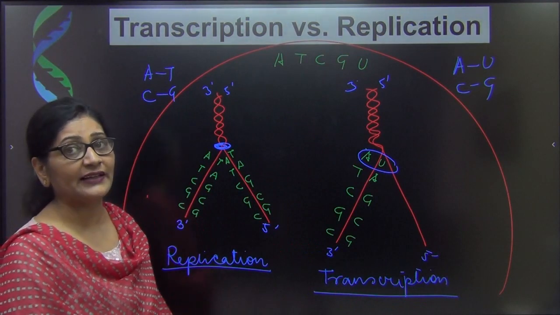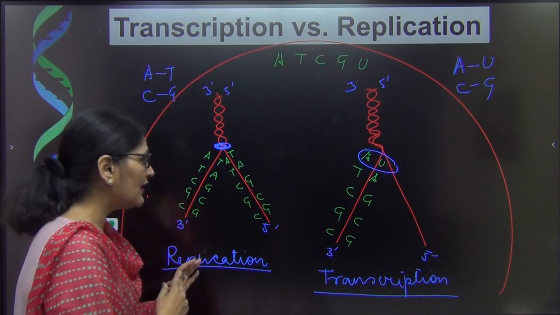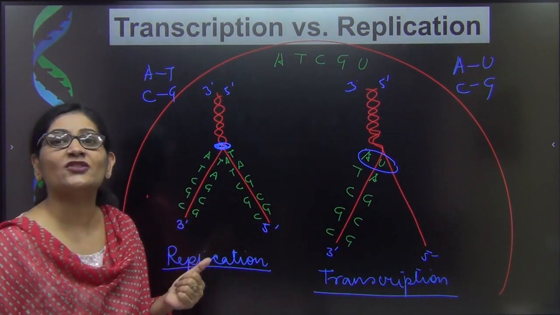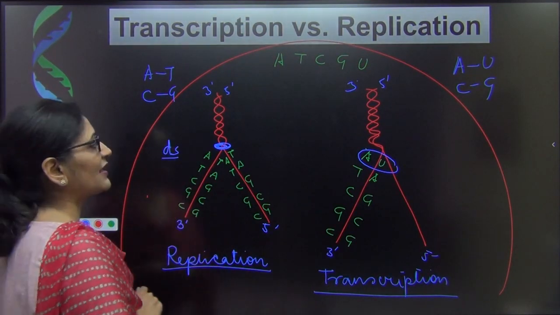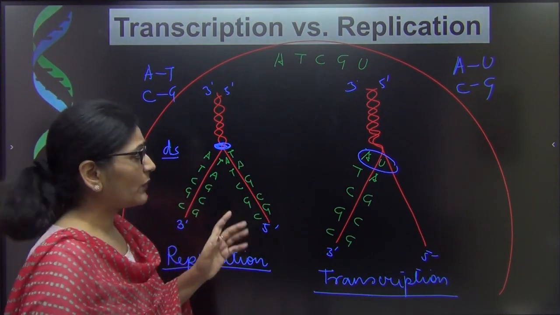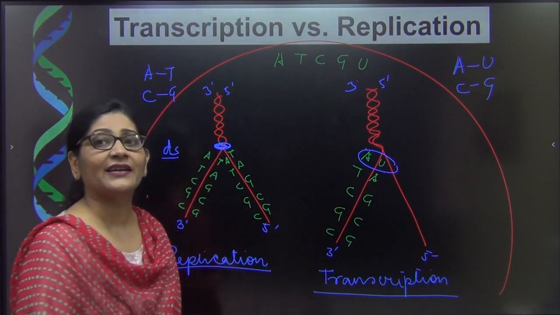The second difference is that whenever a DNA makes a DNA, the new DNA is actually double-stranded. Double-stranded I am writing with DS. So DNA is double-stranded, while RNA is single-stranded. So when I am making an RNA from a DNA, both my strands need not act as a template.